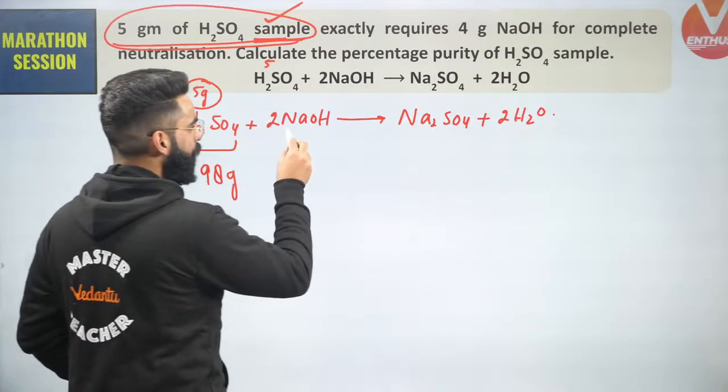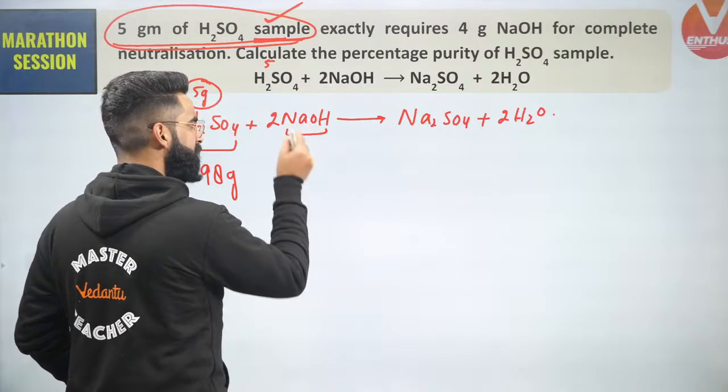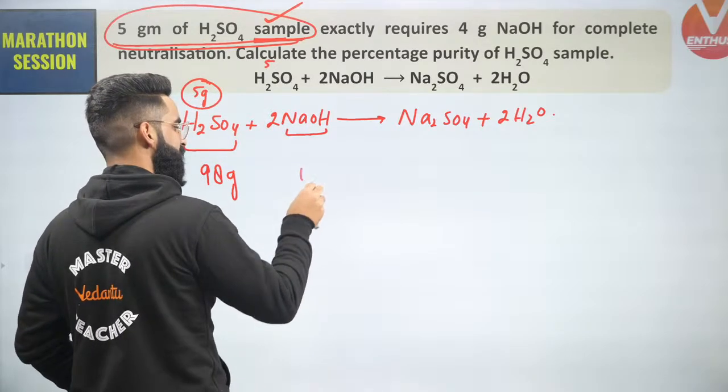Correct. What about the molar mass of NaOH? It's going to be 40 grams. 40 grams is the mass of 1 mole of NaOH, but I have 2 moles. So 40 multiplied by 2 is 80 grams.